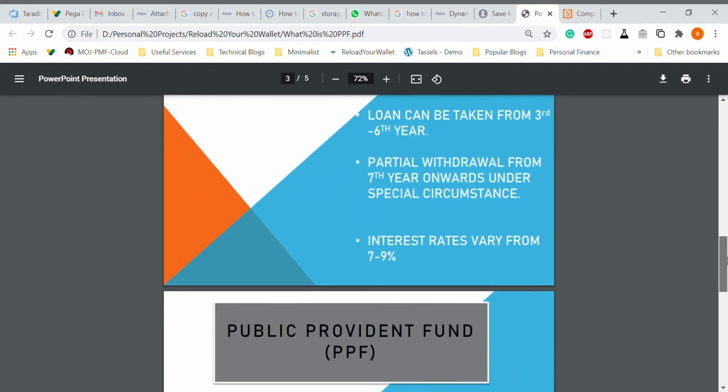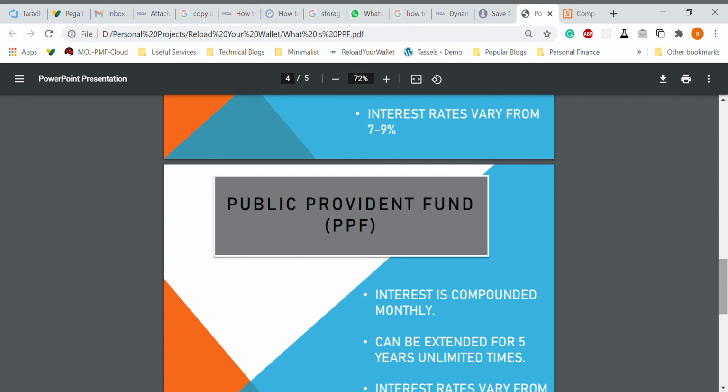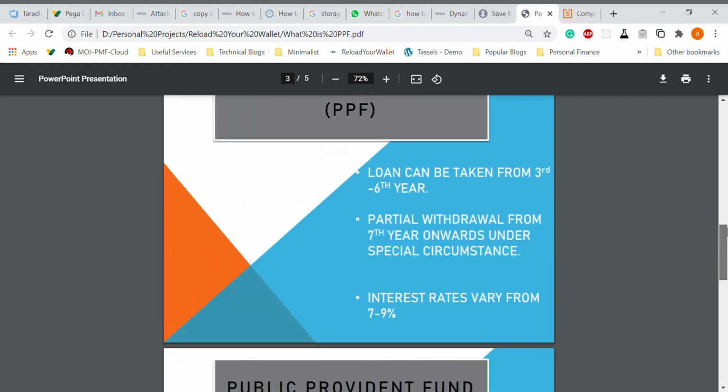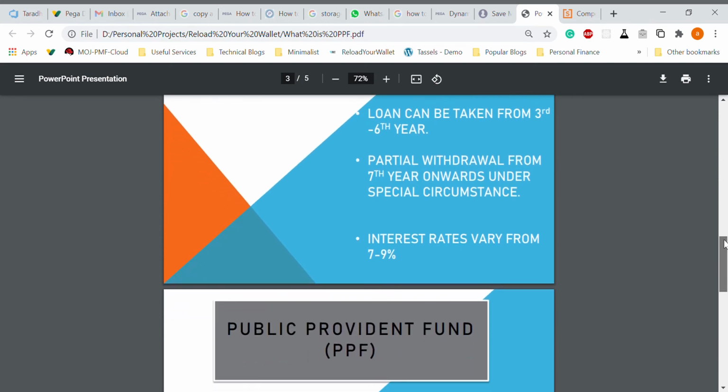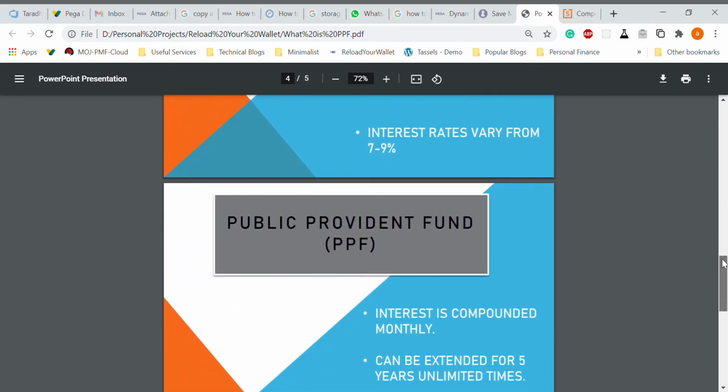Okay, so what is the interest rate? How much money you can get? So interest rate varies from 7 to 9%. So normally it's 7.5 to 8.5 and 9. Current rate is 7.1% because of this COVID situation.